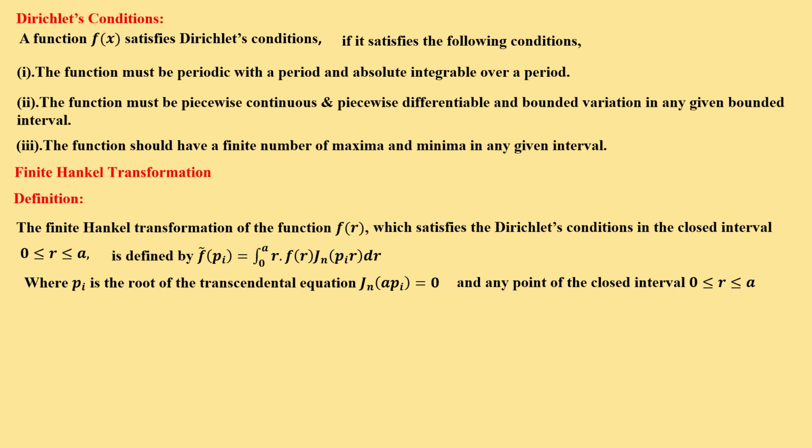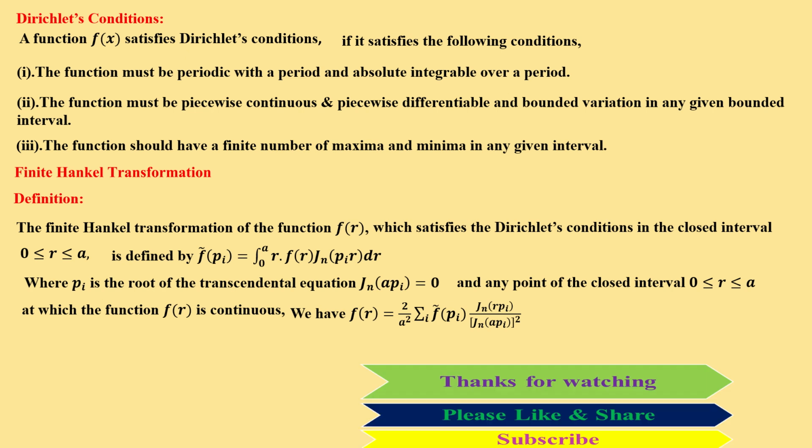And at any point of the closed interval 0 ≤ r ≤ a at which the function f(r) is continuous, we have f(r) equal to 2 by a squared times the summation over ξ of f bar of ξ times J_n(r ξ) divided by J_n(a ξ) the whole squared. This is the definition of the finite Hankel transformation.